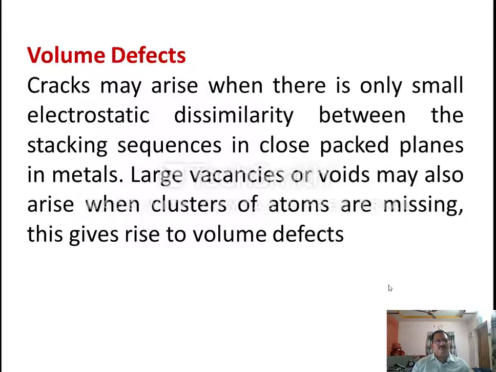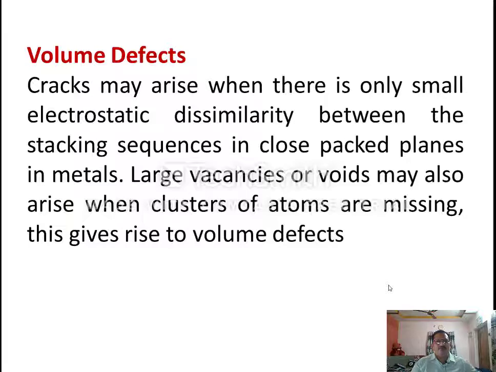So these volume defects may arise in the crystal because of the presence of voids or cracks, right? Some cracks may be visible to our naked eye, some may not be. Generally cracks may arise when there is a small electrostatic dissimilarity between the stacking sequence in the close packed planes in metals, and large vacancies, or voids, meaning openings.